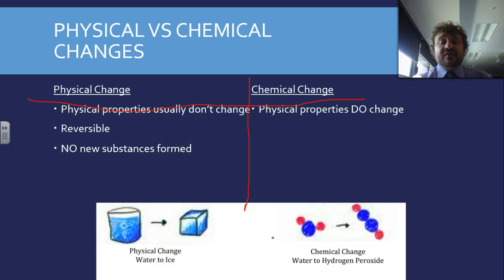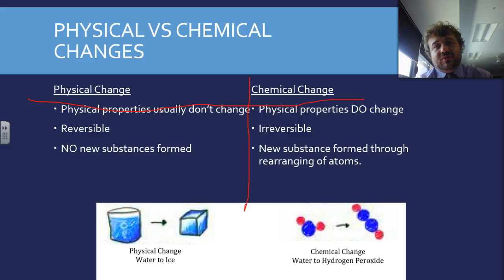Chemical change. The physical properties do change. They always have to change. So do the chemical properties. It's irreversible. It doesn't go back. So while we're talking here, in a physical change the physical properties might be the same, they might possibly change. The chemical properties are identical. They do not change. And most importantly, in a chemical change a new substance is formed because the atoms have been rearranged.